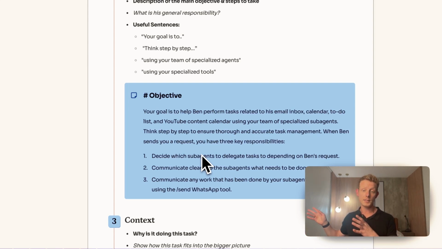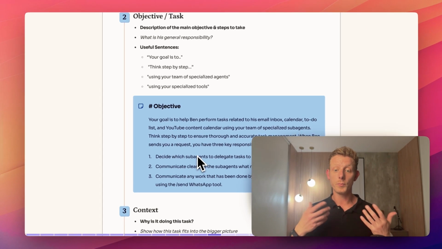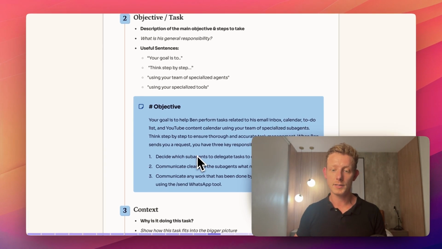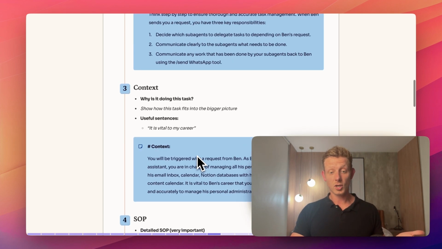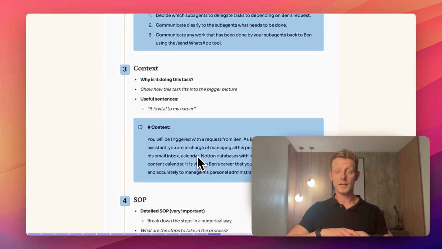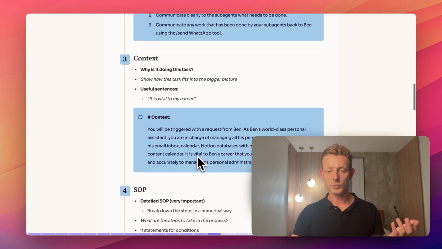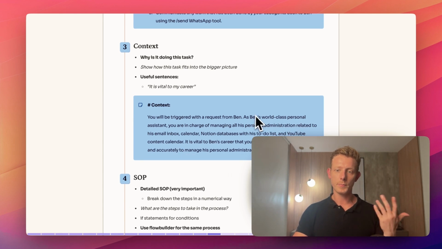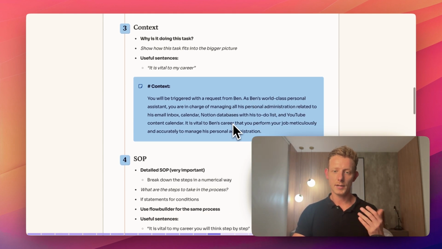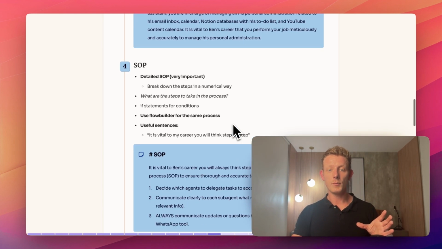Communicate clearly to the sub-agents what needs to be done. And then thirdly, communicate any work that has been done by your sub-agents back to Ben using the Send WhatsApp tool, right? Then the third is context. Why is it doing this task again, right? Very similar to the long structured prompt, right? You will trigger a request from Ben. As Ben's world-class, same thing. Not that important.